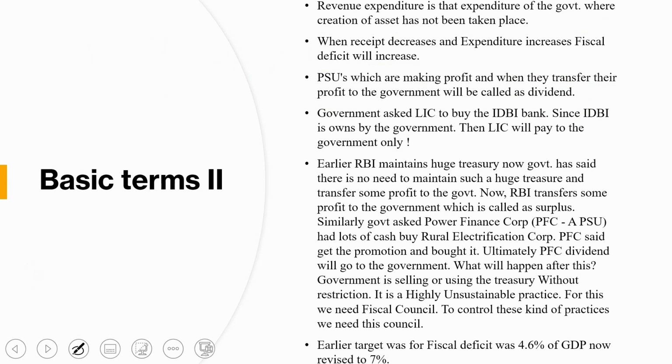Okay, so just take an example that recently the government has asked LIC, everybody knows the Life Insurance Corporation, to buy the IDBI Bank. Since IDBI Bank is owned by the government, what will happen is that when LIC earns the profit, it will give money to the government only. Okay, so this will be the revenue part. Earlier, the autonomy is being snatched by the government, and now the government is entering into it.